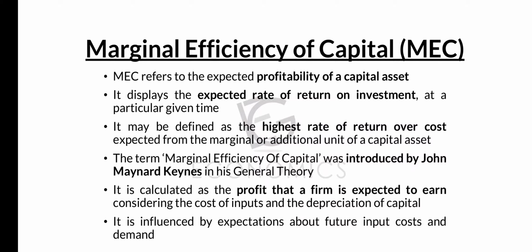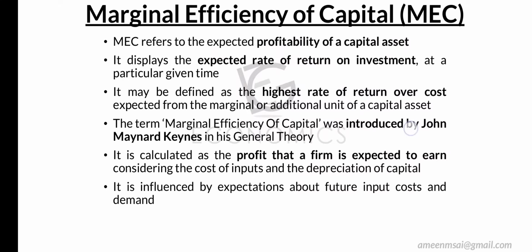That is, the profitability of a capital asset, or anything used as such, that is the scope of the available profit, or the amount of profit that we can get from a capital, is termed as marginal efficiency of capital. It displays the expected rate of return on investment at a particular given time. What does MEC show? Expected rate of return on investment.